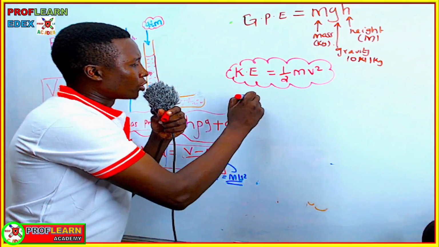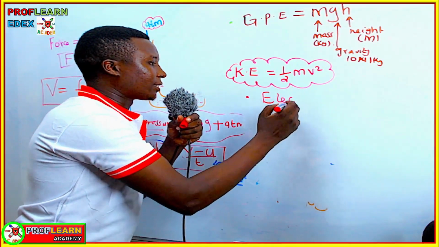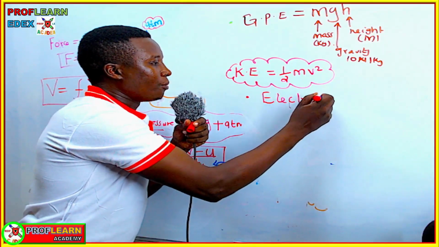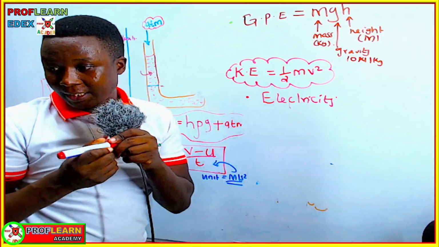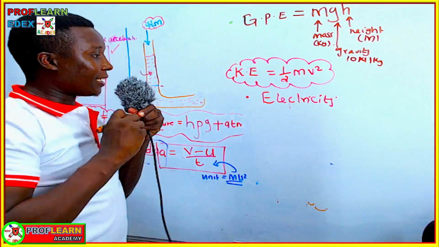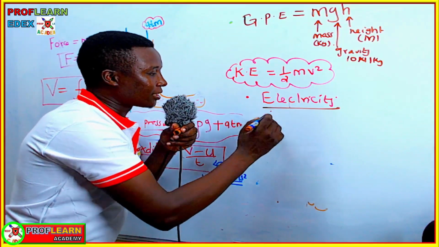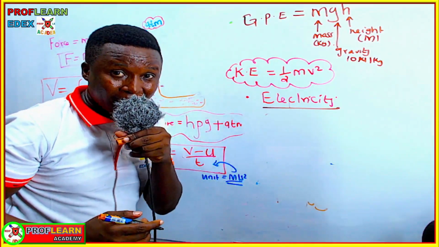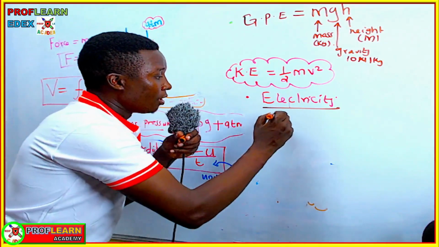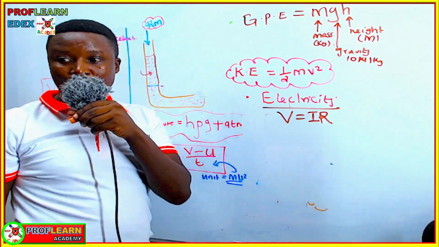And we need also to move to current electricity. Which are the formulas that you need for current electricity? One of the formulas you need is this alpha and omega formula for current electricity, which is V equals IR, which is Ohm's law.